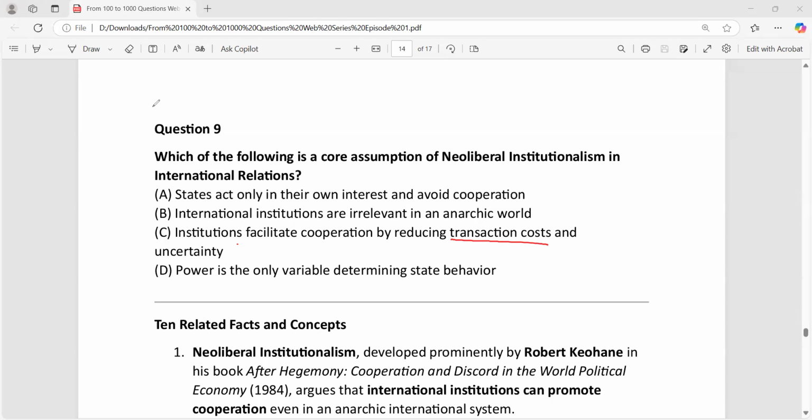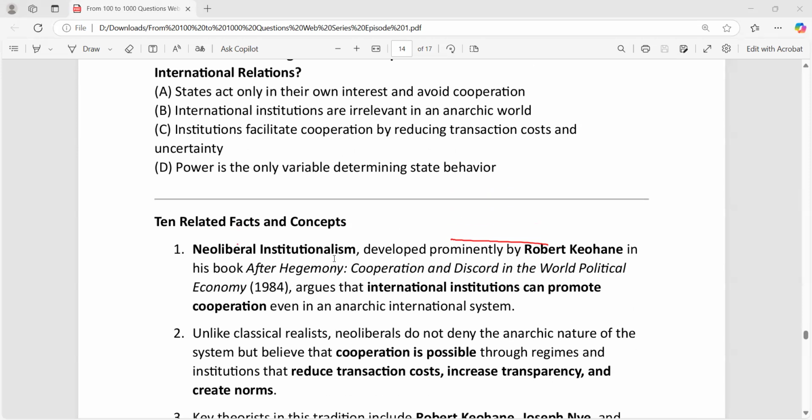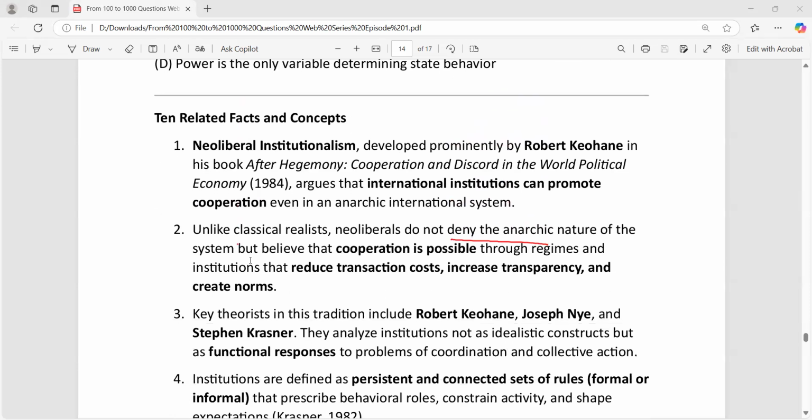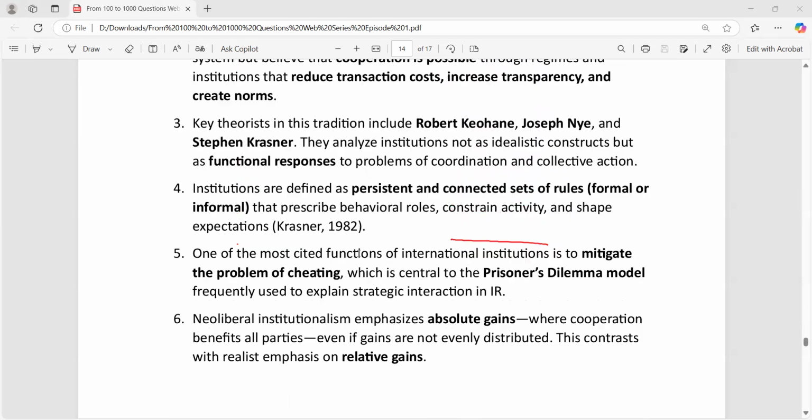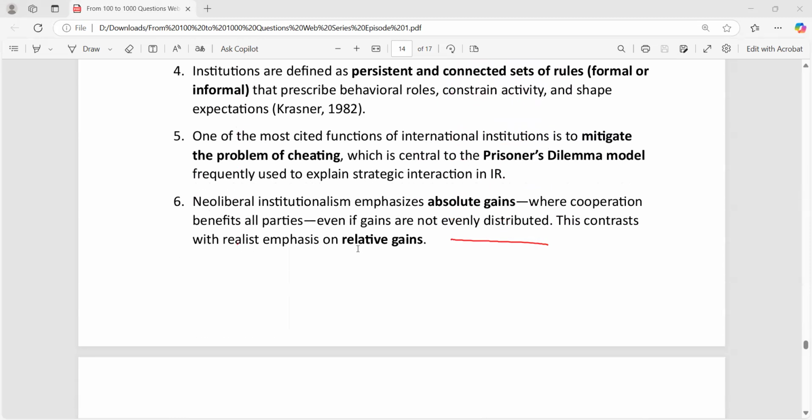So that's important. This concept is also related to one more strand called complex interdependence, which is one of the parts of neoliberalism. Neo-institutionalism is given by Robert Keohane and Joseph Nye both. Remember, After Hegemony is the important book written by them. Key theorists are Robert Keohane, Stephen Krasner, and Joseph Nye. You have to understand these important points.